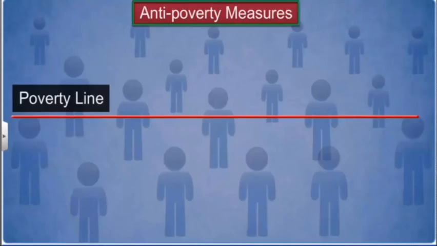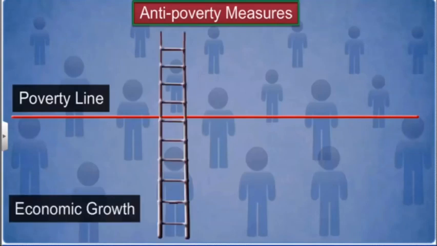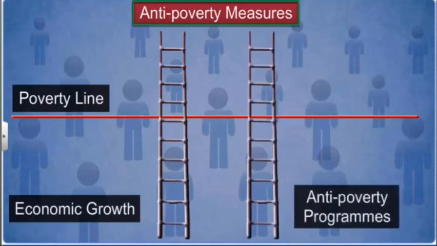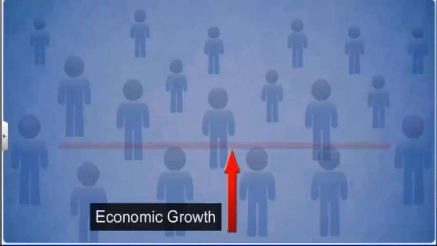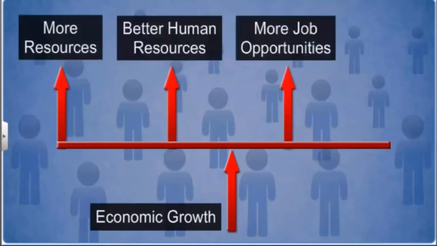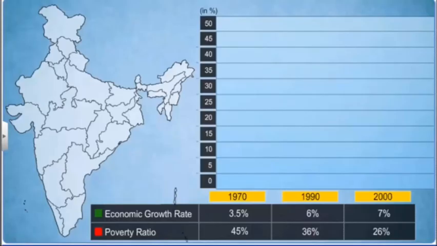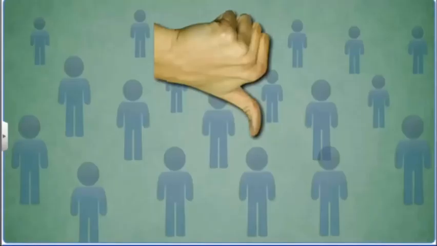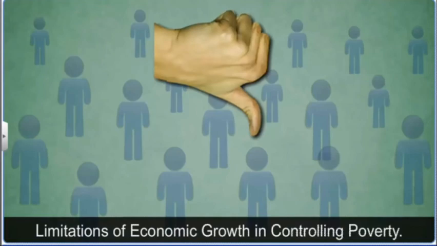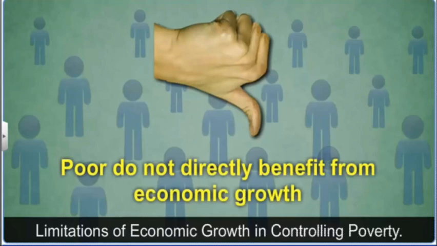Anti-poverty measures taken by the government are based on increasing economic growth and launching anti-poverty programs for specific groups of people. Economic growth requires more resources, better human resources, and more job opportunities with better salaries. All these can reduce poverty. The graph shows clearly the increased growth rate of the Indian economy and the decrease in poverty. However, economic growth plays a limited role in the reduction of poverty, because the benefit of economic growth doesn't reach the poor directly.